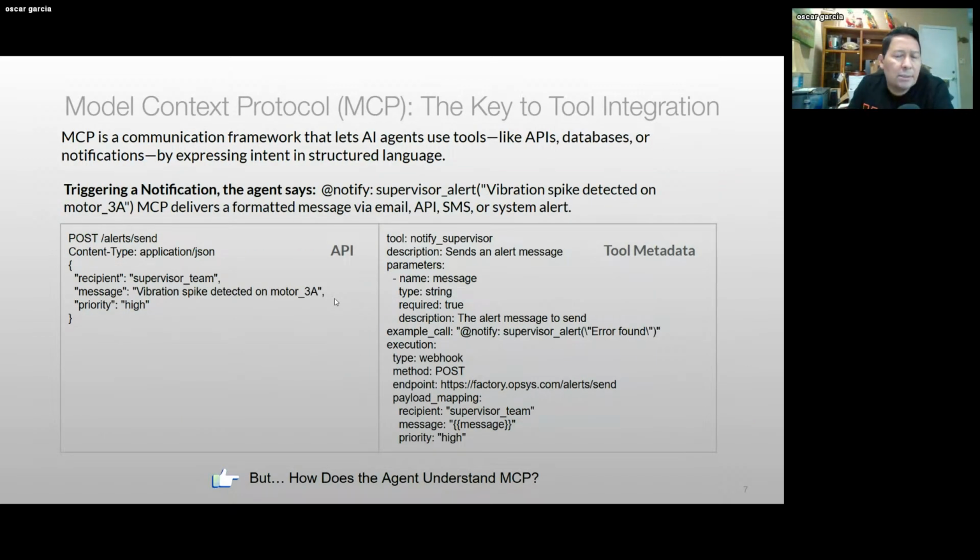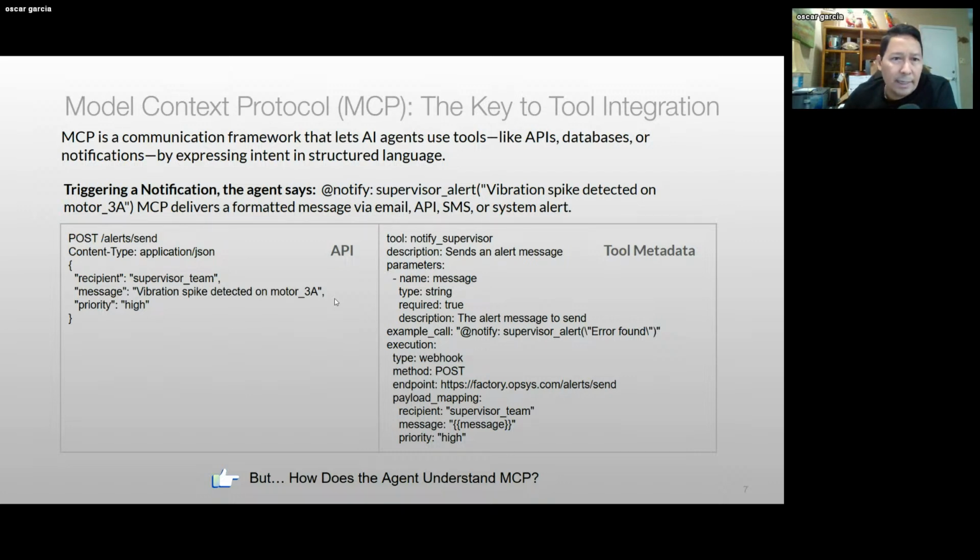MCP stands for Model Context Protocol, and it's really the magic behind tool integration. It is a communication framework that allows the agent to discover tools like APIs, databases, or whatever other system it needs to integrate with. Let's take an example.